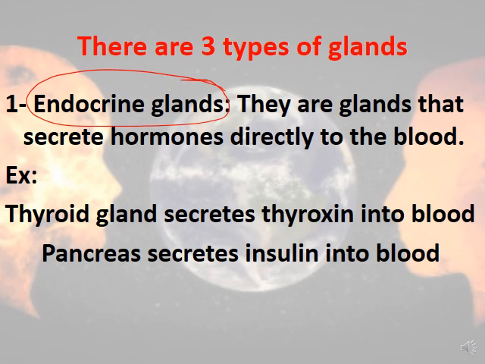Endocrine glands are glands that secrete hormones directly into the blood. Example about this, thyroid gland secretes the hormone thyroxine. Also, pancreas secretes insulin. All of them secrete them into the blood.